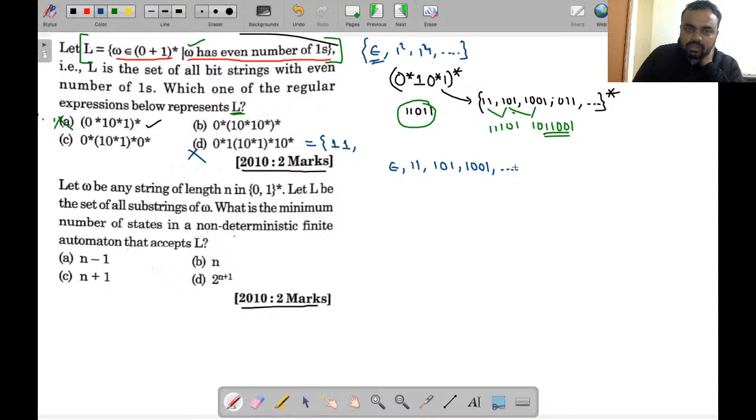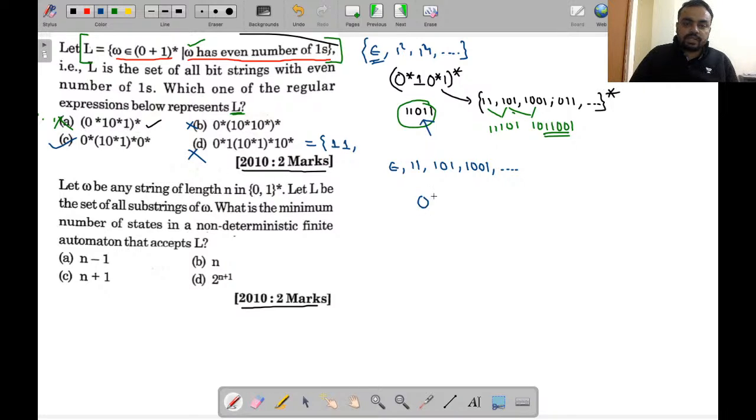We can generate all these kinds of strings. But what about this string? Can we generate this kind of string? We cannot. You can take any of the following pairs, but these strings cannot be generated. So B will never be the answer. So finally C will be the answer.